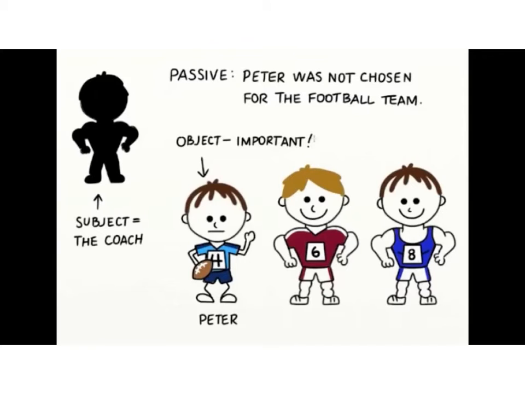However, the coach is not important. Peter is more important. We want to emphasize the object Peter. When the doer of the action is not that important, we don't have to mention it in the sentence.